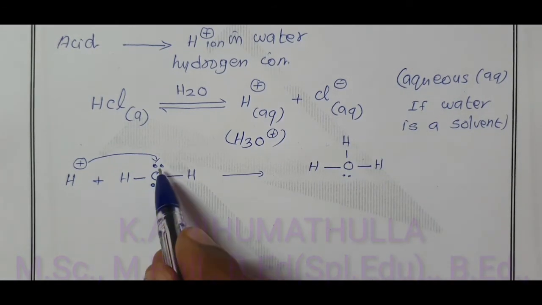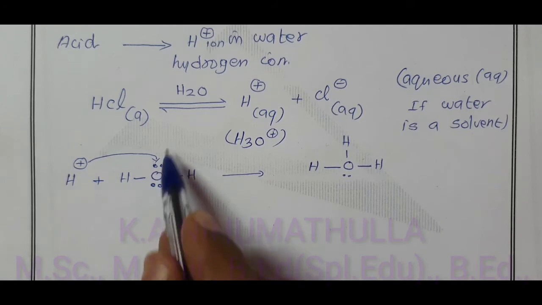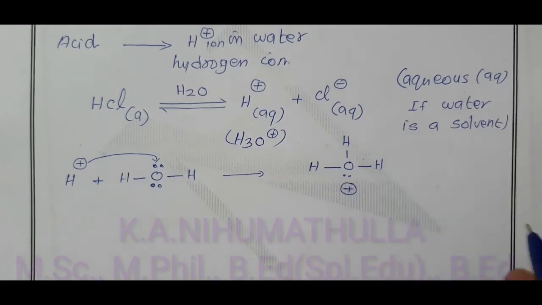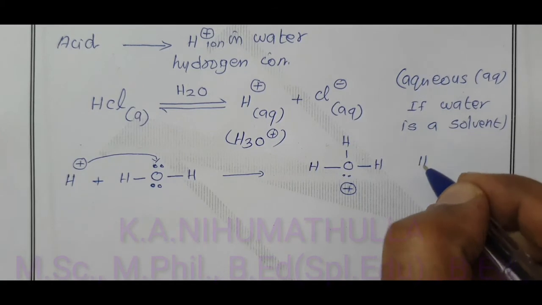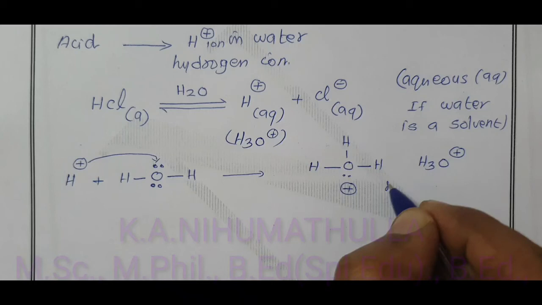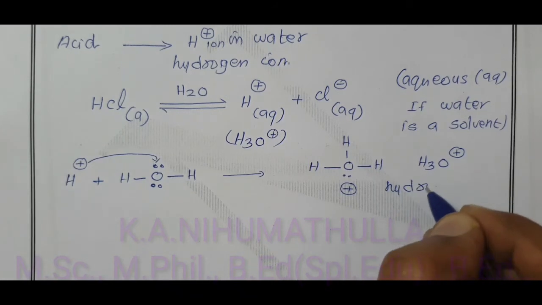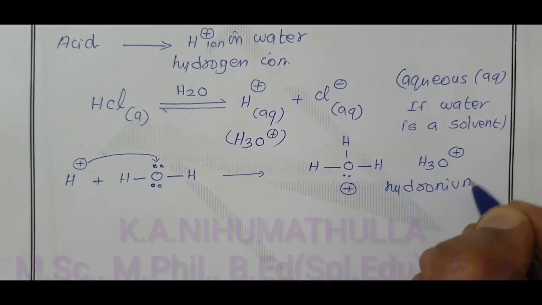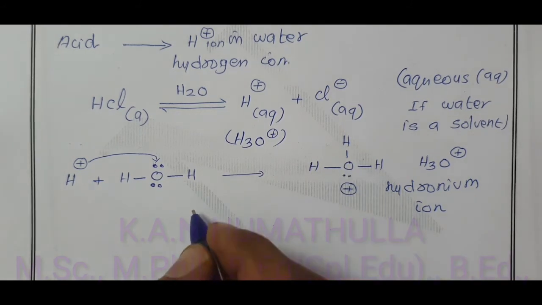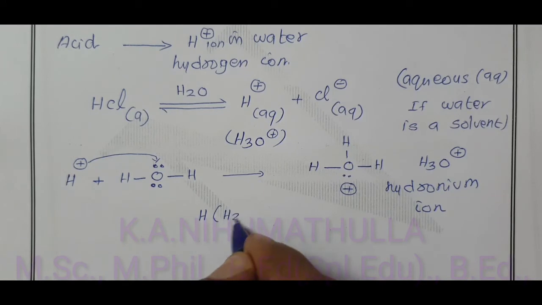Because oxygen donates a pair of electrons, instead of sharing one electron, it gets positively charged. That is indicated by H3O plus. This H3O plus is called hydronium ion. H plus is always present along with the water.